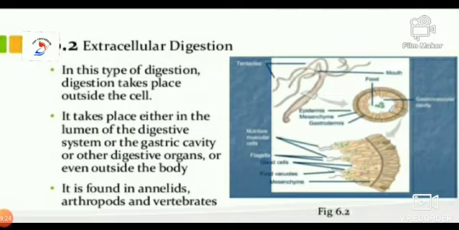The digestion that takes place outside the cell is called extracellular digestion. It takes place either in the lumen of the digestive system, the gastric cavity or other digestive organs, or even outside the body. It is found in annelids, that is, earthworms, arthropods, such as cockroaches, and vertebrates. What do you mean by vertebrates? Animals which possess a backbone or vertebral column.